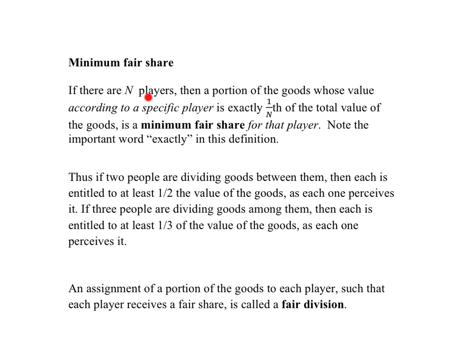So if there are N players, then a portion of the goods whose value, according to a specific player, is exactly 1/nth of the total value of the goods, exactly, not at least, but exactly, we call that a minimum fair share for the player. So the word exactly here is important. A fair share means a minimum fair share or more than that. In this particular notion of fairness, the emphasis is on making sure that no one gets shortchanged. No one gets an overtly raw deal.